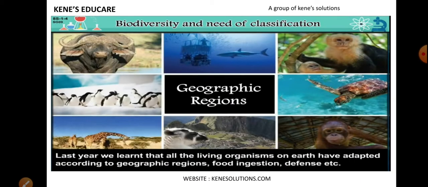Okay, next is, last year we learned that all the living organisms on earth have adapted according to geographic regions, food ingestion, defense mechanism, etc. Now we all know several countries have a cold climate, while some countries have a hot climate, some face snowfall while some face rainfall, right? So all the individuals located in that country have adapted to that surrounding. Same way, tortoises are adapted for living on land as well as in water. So whatever the climate is, whatever the weather is, we humans have adapted to the environment. This is the geographical region adaptation which humans have evolved.